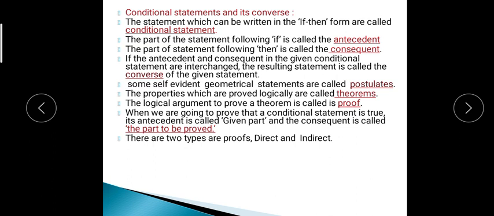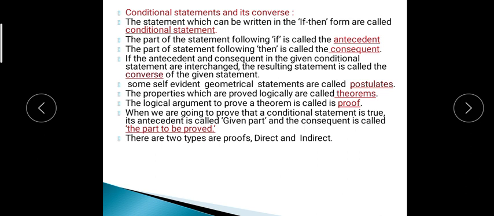Some self-evident geometrical statements are called postulates. The logical argument to prove a theorem is called a proof. The property which is proved logically is called a theorem, and the logical argument we use to prove the theorem is called a proof.